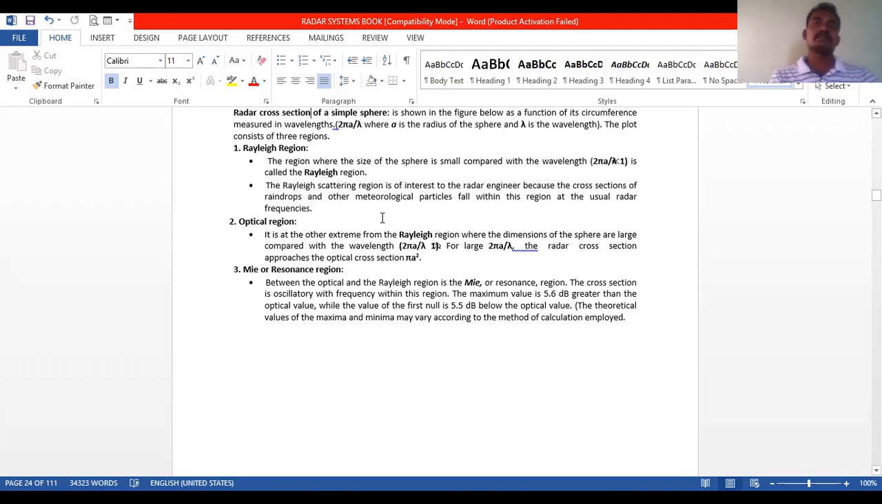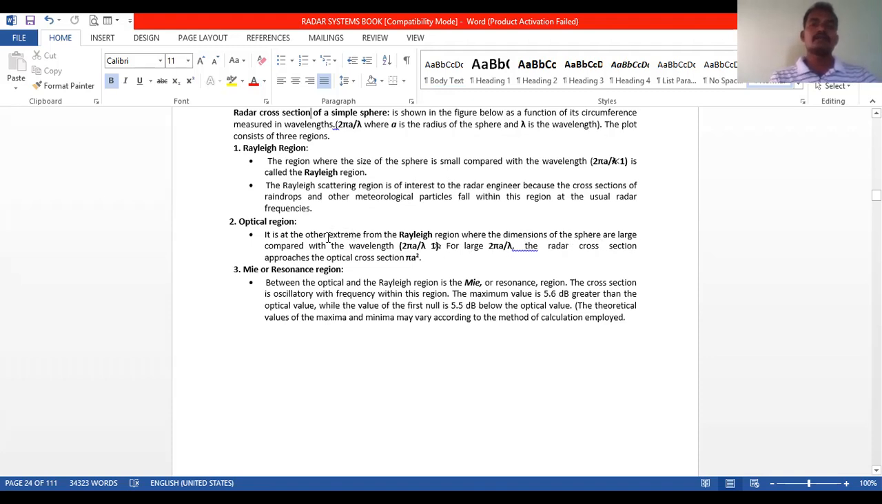So basically here the size of the sphere is small when compared with the wavelength, that is 2 pi a by lambda is less than 1. That region is called Rayleigh region. Next, optical region. It is extreme. It is the region which appears at the extreme end.